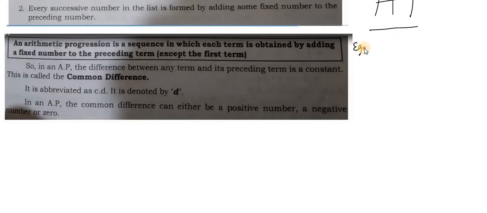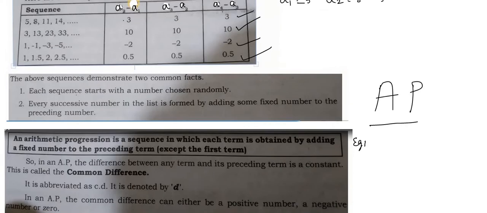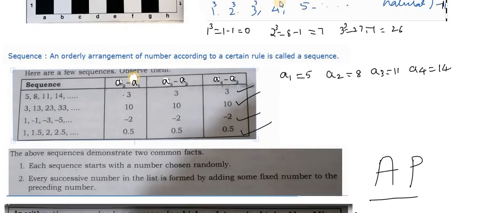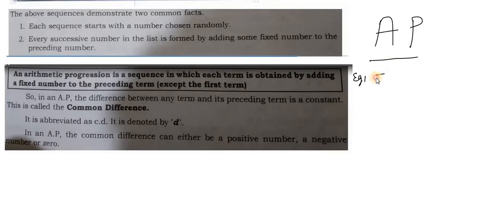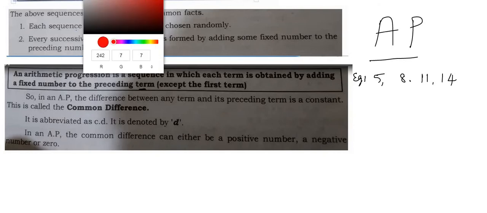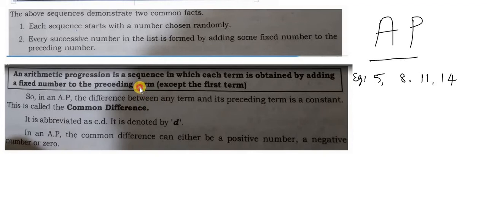So what is an example of an AP? You can take this example: 5, 8, 11, 14. So here 5, 8, 11, 14 are nothing but the terms. They're talking here about the terms. So you can call this A1, this A2, this A3, and this A4.